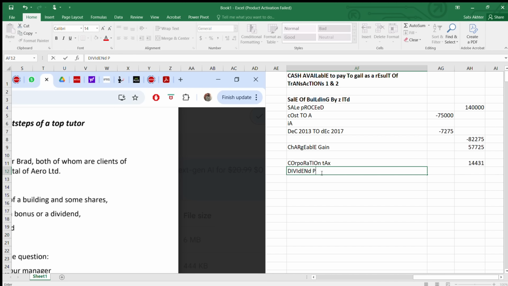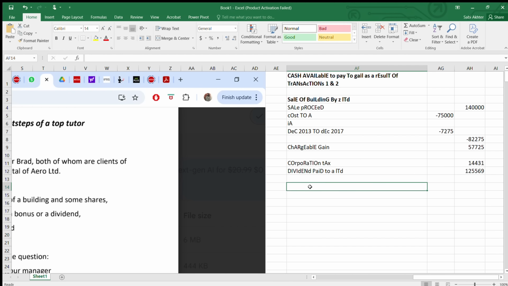Now dividend paid to A Limited. Remember, your sale proceed is 140,000. Deduct the corporation tax. This is this, not the chargeable gain. Done. So this is the dividend. Now, you keep this dividend, you need it, and then you need the sale of Z Limited.